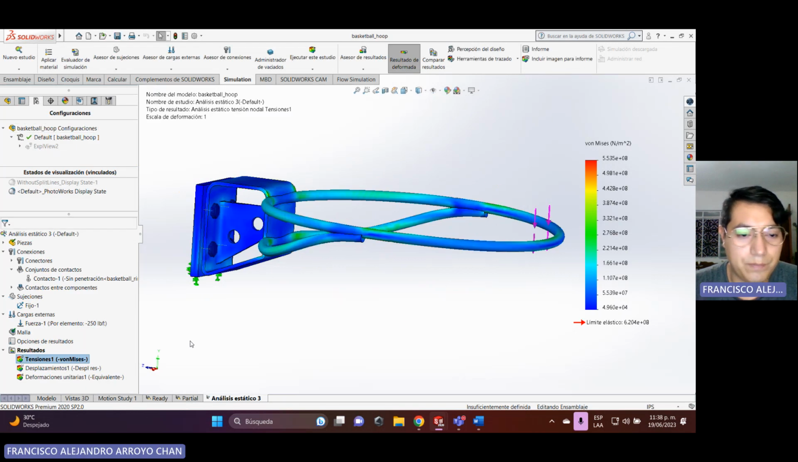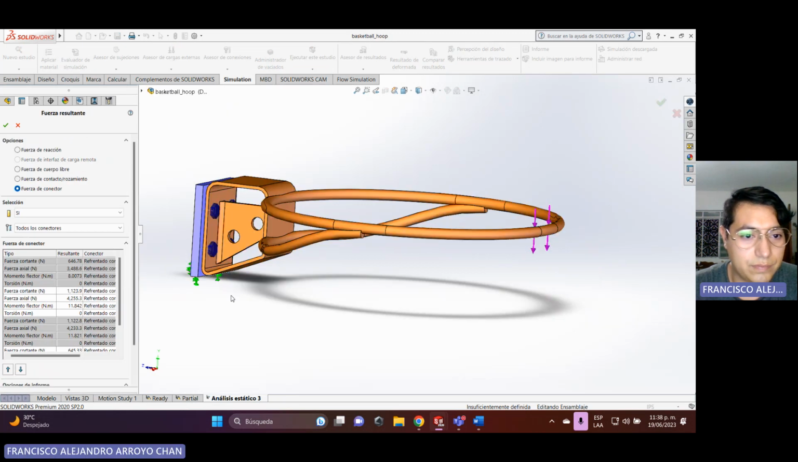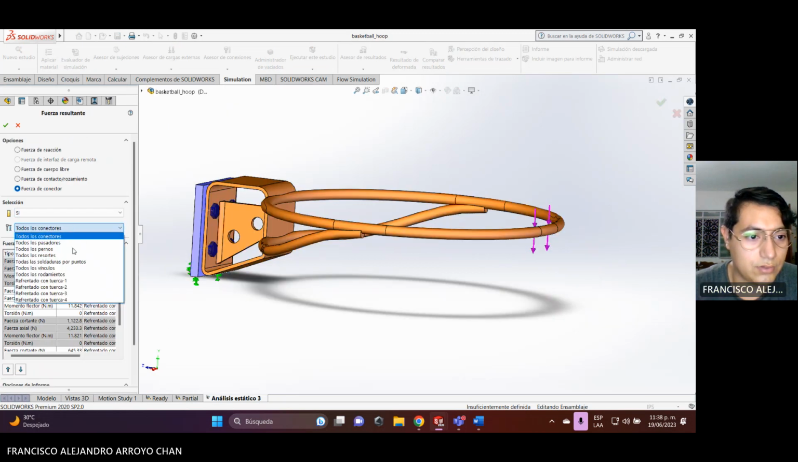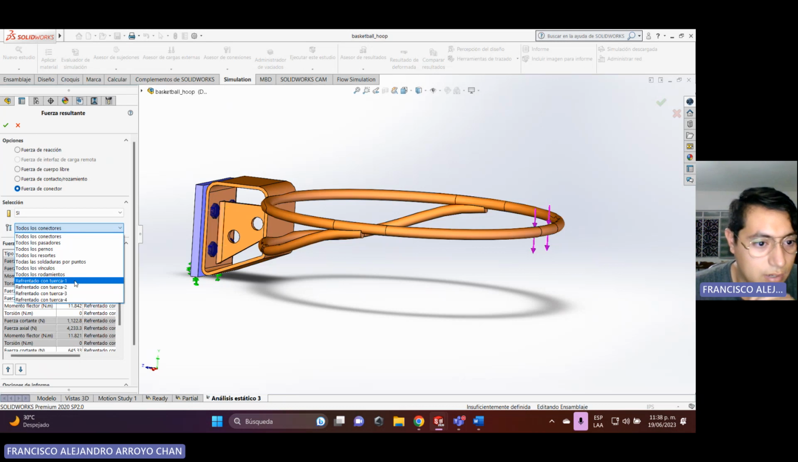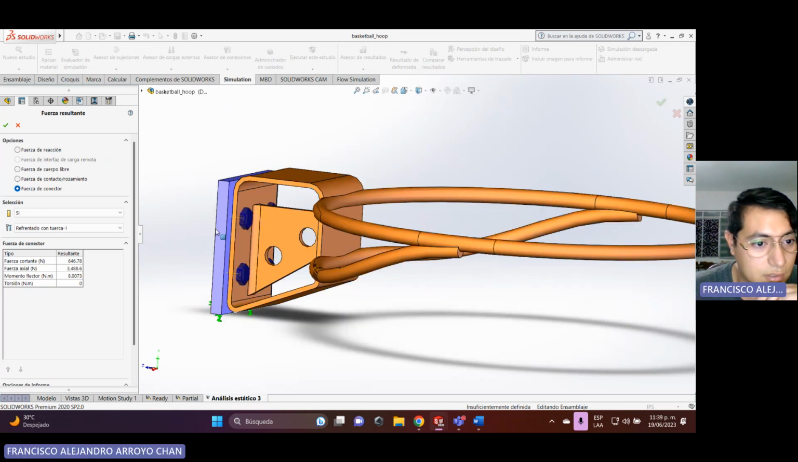And the most important part of the results is this one. You can check the connector forces of the bolts. You can select every single one, like the first one, and you have the results of this bolt: shear force, axial force. Okay, this is for the first one.